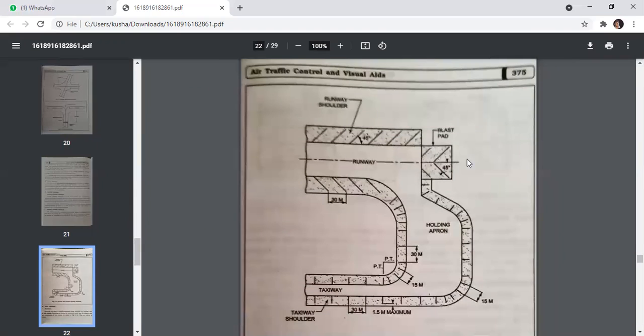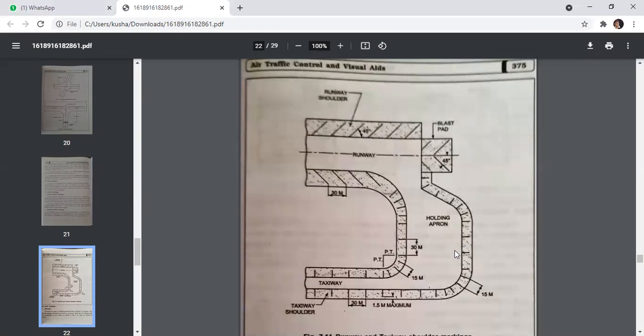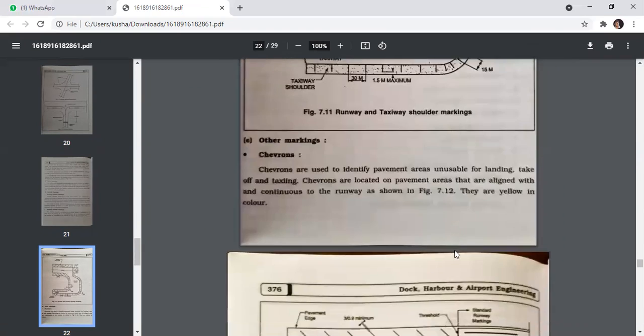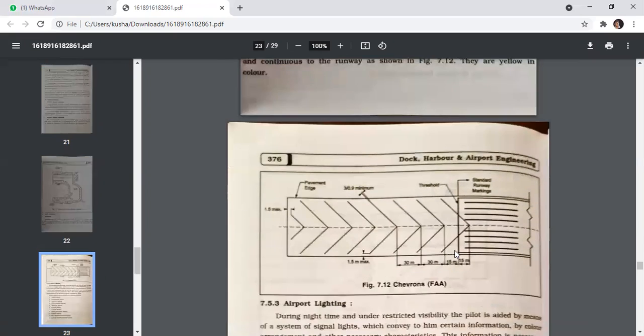Runway shoulder, ballast pad, runway, holding apron, and the taxiway. Other markings. The first is a chevron. Chevrons are used to identify the pavement areas unusable for landing, takeoff, and taxiing. Chevrons are located on the pavement areas that are aligned with and continuous to the runway, as shown in the figure. They are yellow in color.